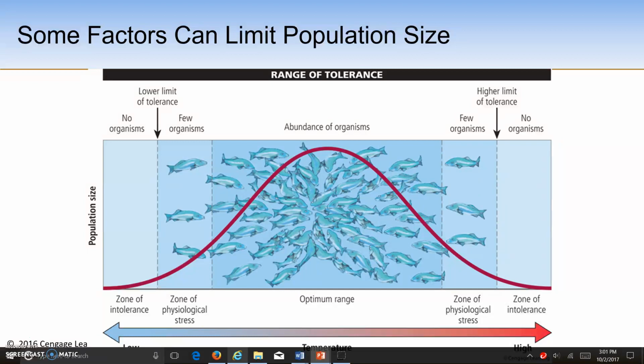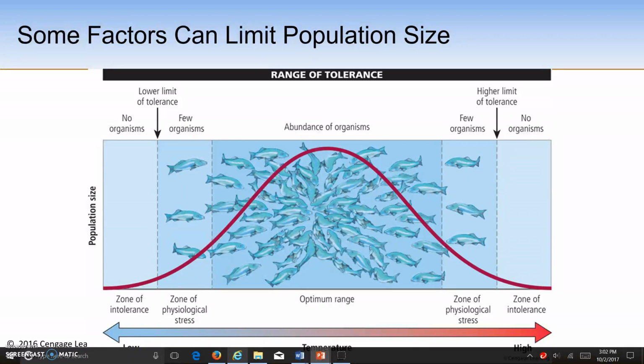Frogs and salamanders like to live in very wet conditions, and if there's a lack of rainfall in a particular area, then it's likely that you're not going to have an abundance of frogs and salamanders living there. In aquatic ecosystems, limiting factors can be temperature, water depth, clarity in terms of sunlight penetrating the water, nutrient availability, acidity, salinity, and dissolved oxygen.